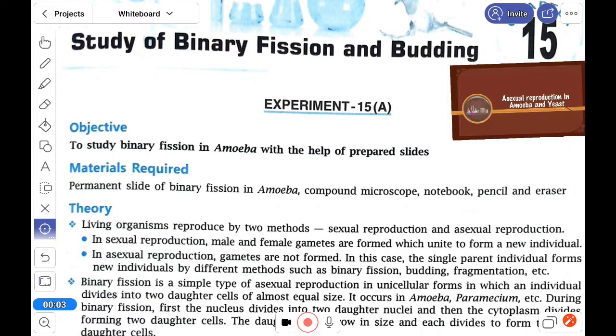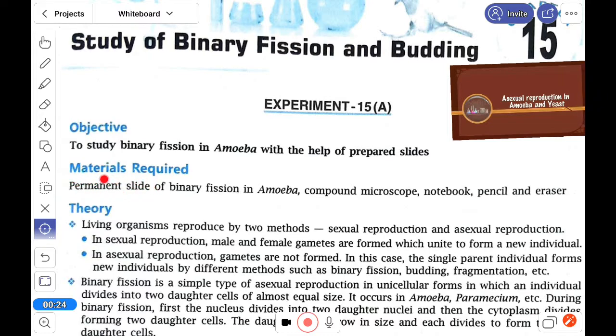Welcome to Bio Practical class. Here in your recent syllabus, that is the study of binary fission and budding. These two asexual reproduction methods are there, and you have to study them through the permanent slide.